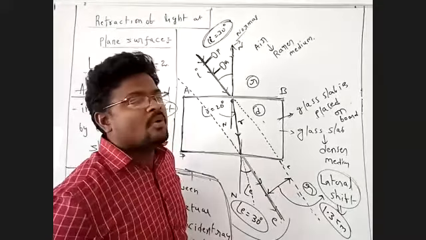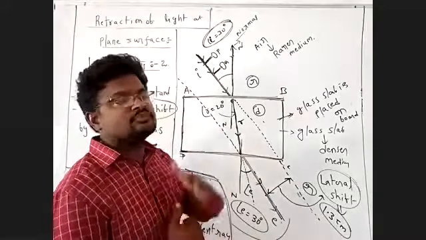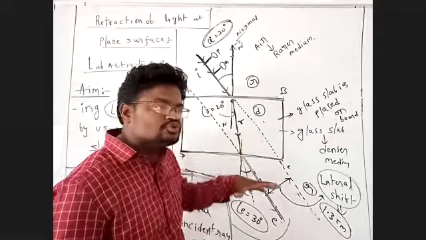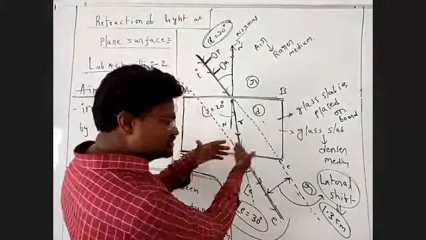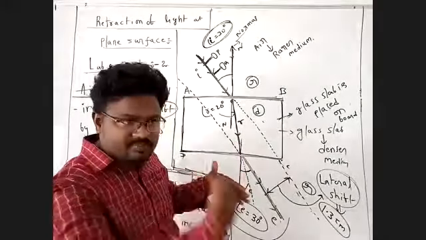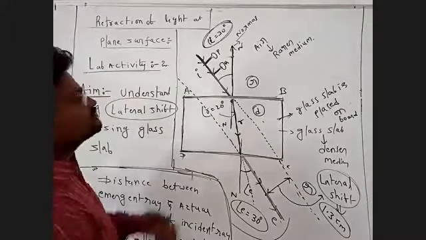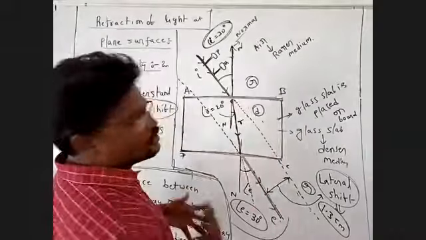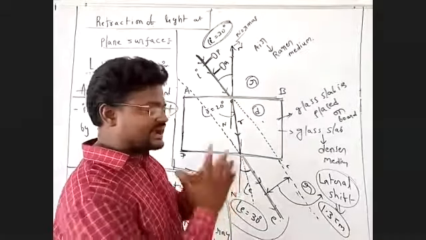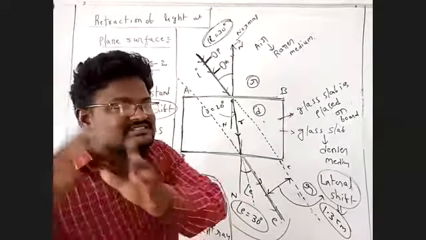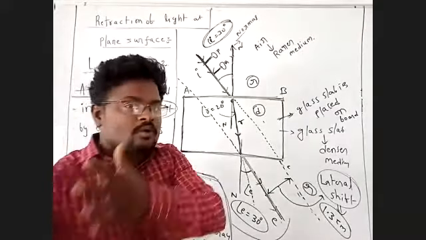Next, the procedure. Procedure means what we have to do here, and I'll explain it step by step. First, we select and arrange the drawing board. Next, we take the white paper and keep it on the board.